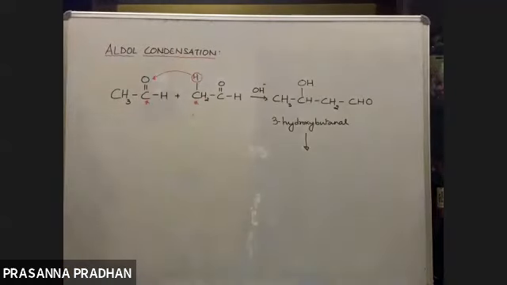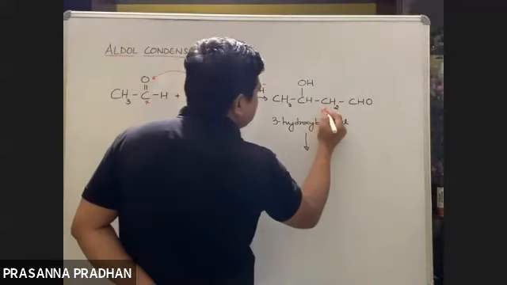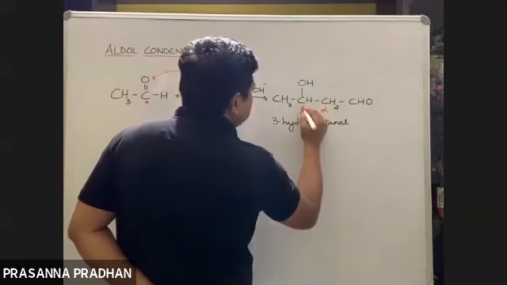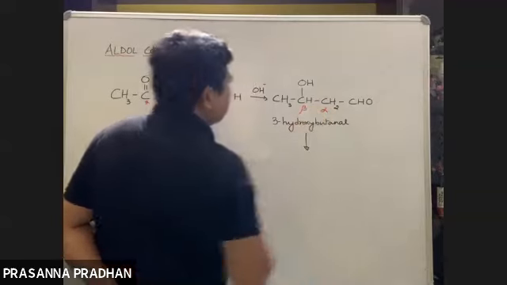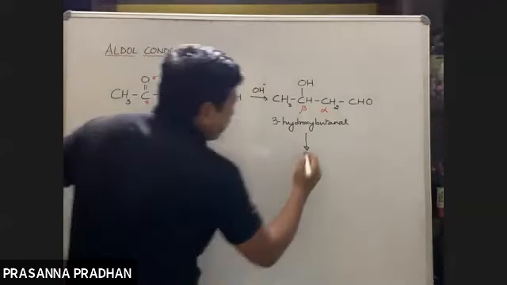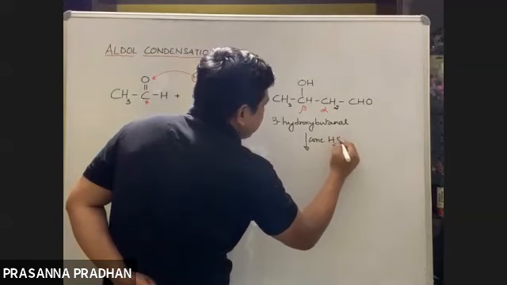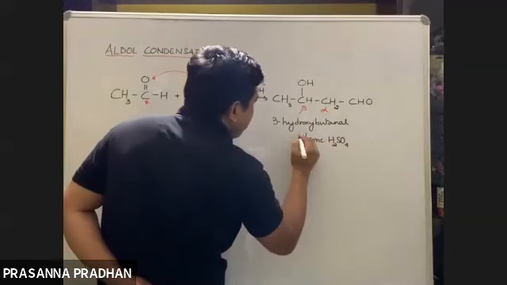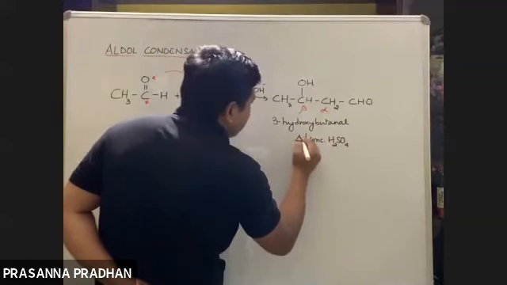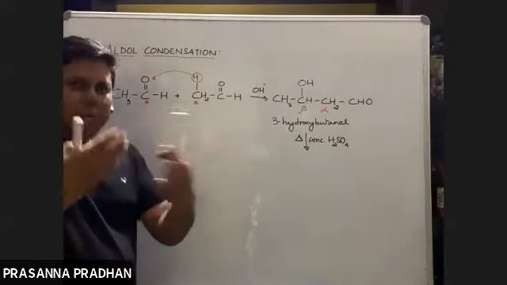Okay. Are you getting me? Yes. This is the alpha carbon, remember? And this is the beta carbon, alpha and beta carbon. Now, if I treat this with conc H2SO4 and heat, what will happen? There will be an elimination of water. Water कैसे eliminate होता है?